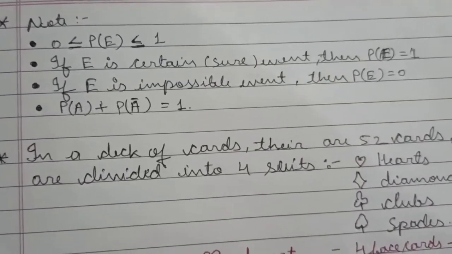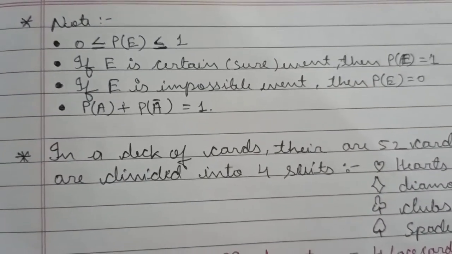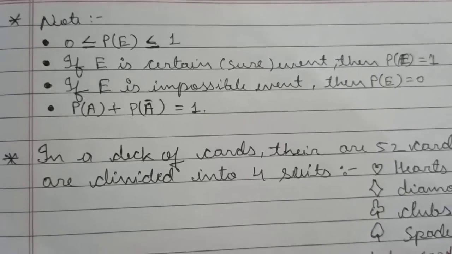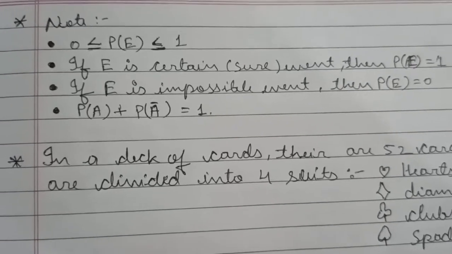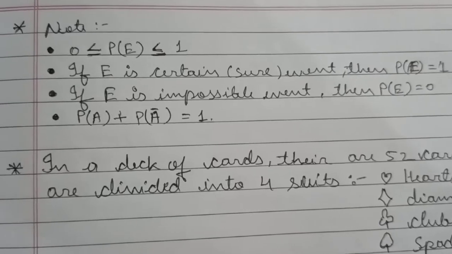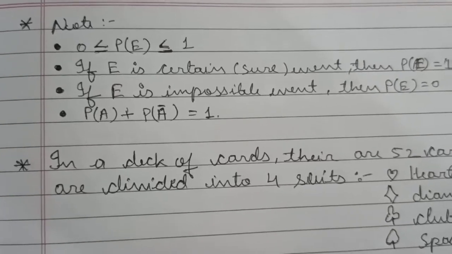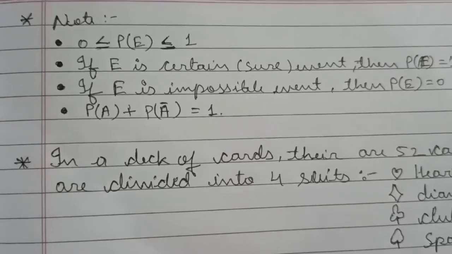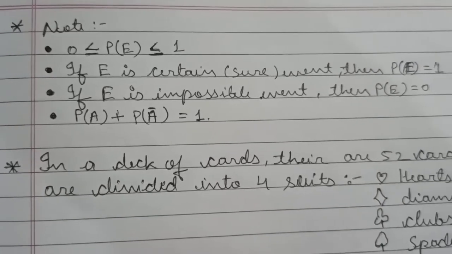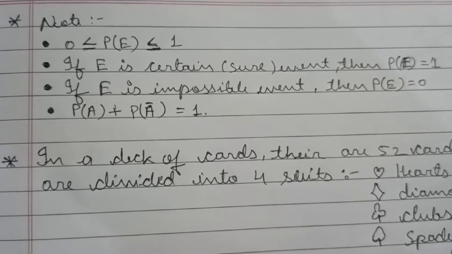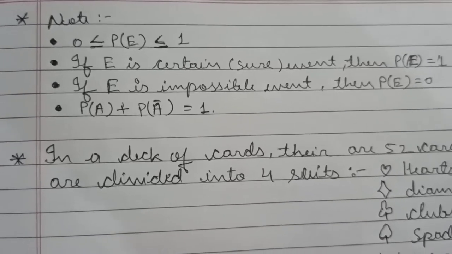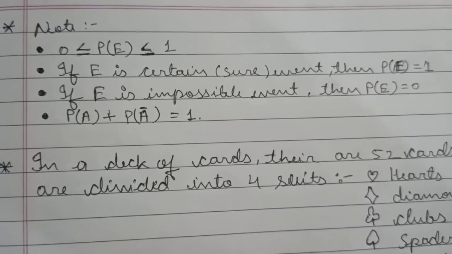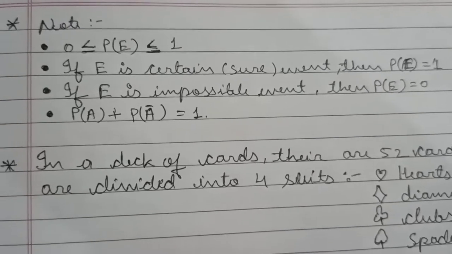Suppose I have only one box, and apples are filled up to the brim in that box. Say there are 15 apples in it, and no other fruit.